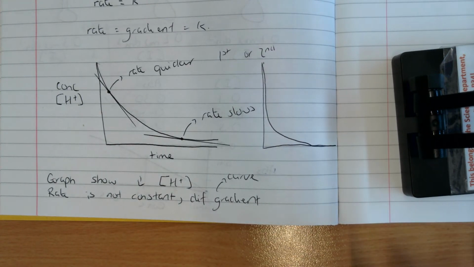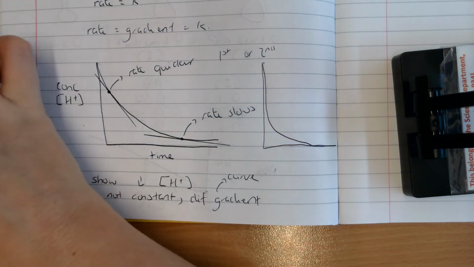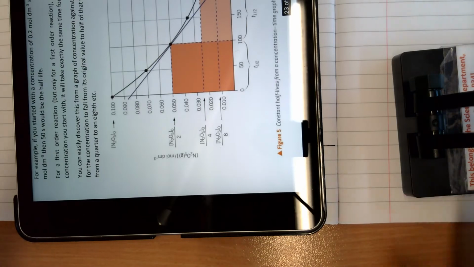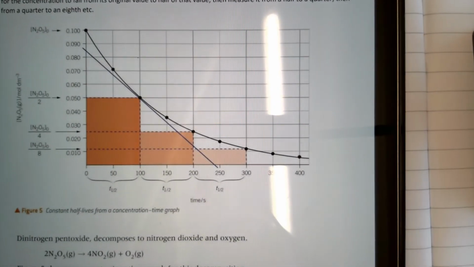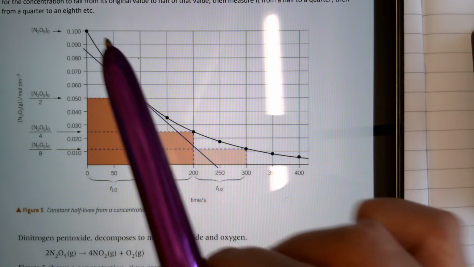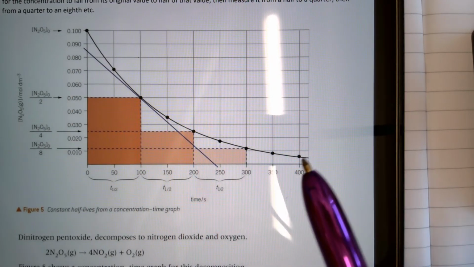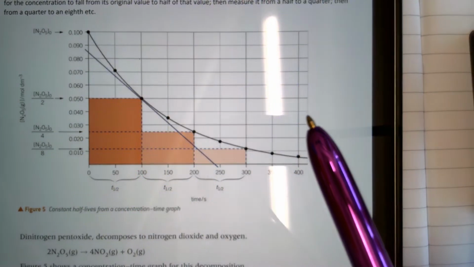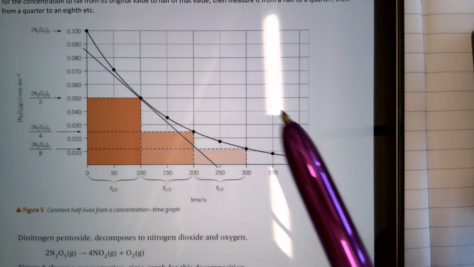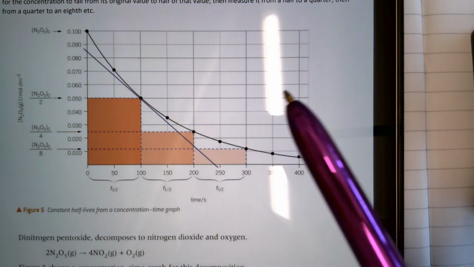So I have an example here, half-life. I have my concentration-time graph here. As you can see, concentration is decreasing over time, but because it's a curve, I know it's not zero order. It could be first, it could be second. To show that it's first, I can use half-life.